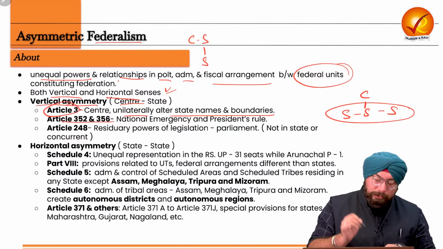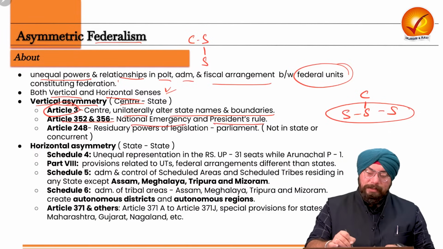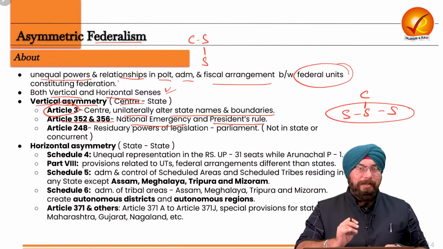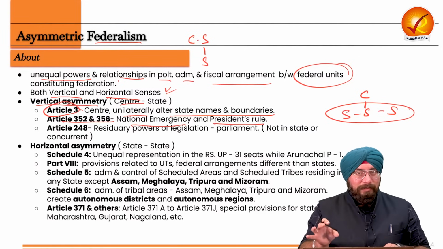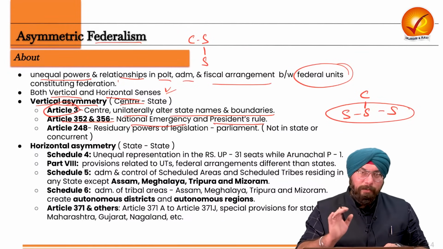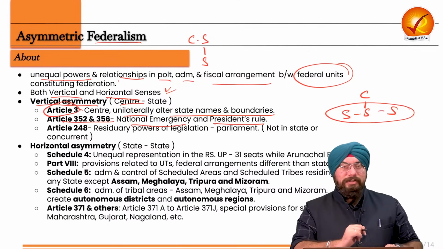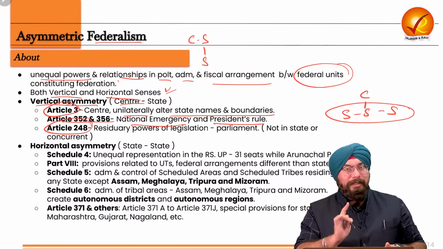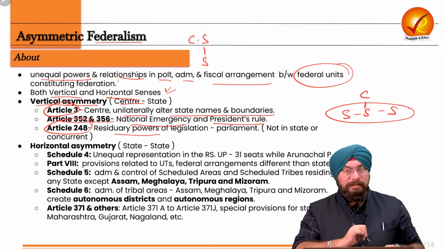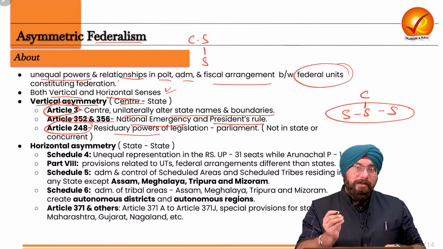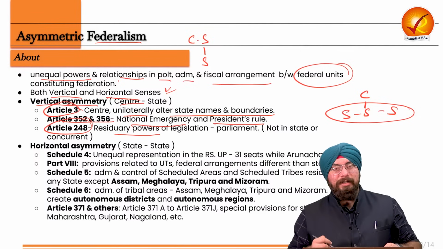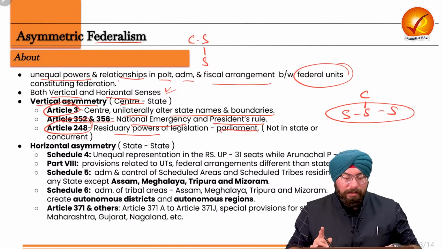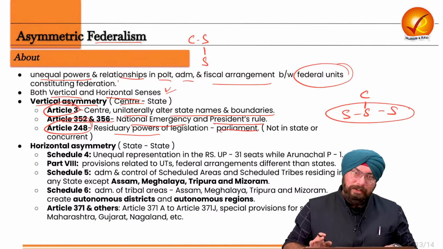If you see Articles 352 and 356, national emergency and president's rule can be imposed by the central government. Financial emergency also can be imposed by the central government. And the states' powers are reduced a lot and become in a way negligible during the national emergency, and also during president's rule. And Article 248 of our constitution talks about the residuary powers of legislation. So if a particular item is not there in the state list or the concurrent list, Parliament has the authority to legislate on that item. So residuary power of legislation is also with the central government.